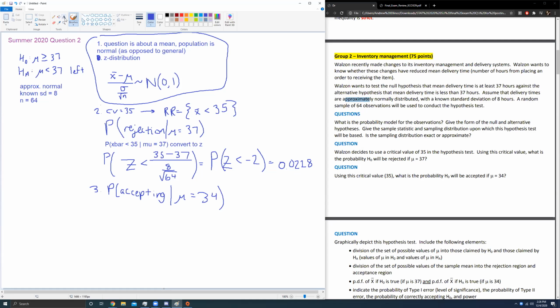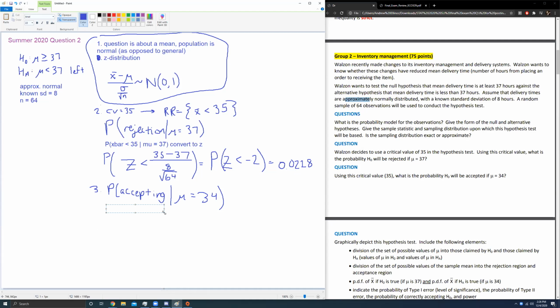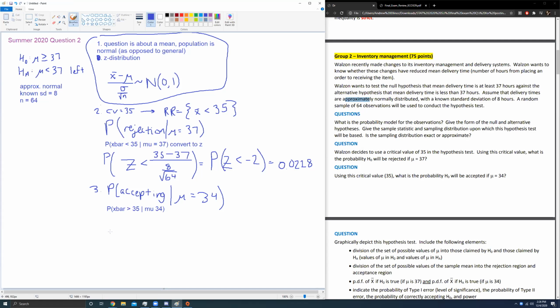So I'm going to type one more time. If rejecting the null hypothesis was probability x bar was less than 35, then accepting is when x bar is greater than 35, and this time we're using mu equals 34. Once more, we need to convert this to a z-score. So I'm now going to write probability of z is greater than (35 minus my mu now, which is 34) over 8 over square root of 64.